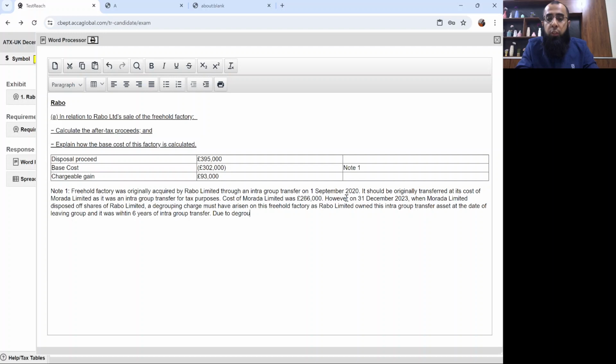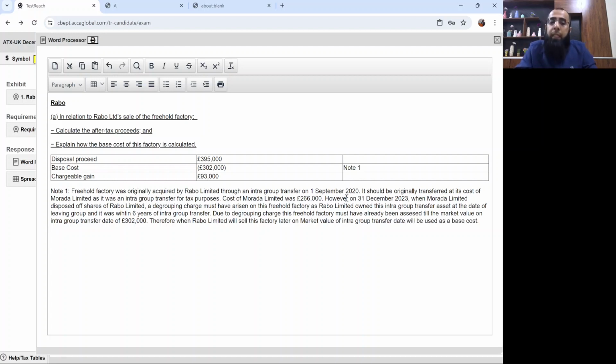Due to degrouping charge, this freehold factory must have already been assessed till the market value on intra-group transfer date, of how much? Of 30,000. Therefore, when Rabo Limited will sell this factory later on, market value of intra-group transfer date will be used as a base cost.